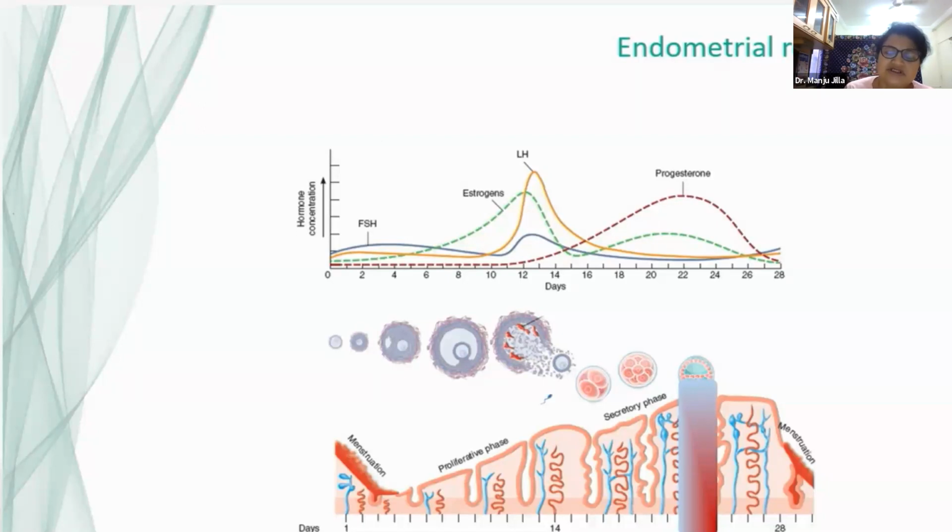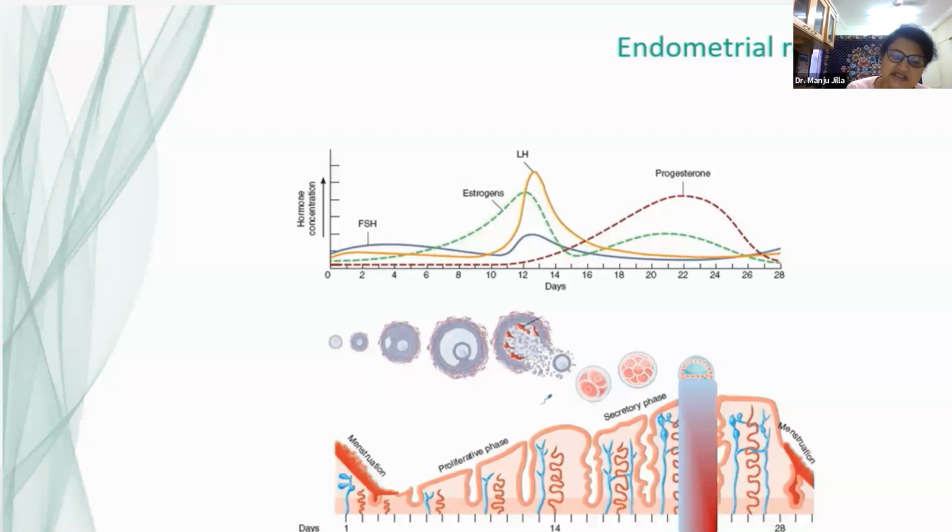Besides the cell cycle or proliferation, estrogen with its receptors enters the nucleus and also produces a lot of growth factors like vascular endothelial growth factor, transforming growth factor beta, and also it produces progesterone receptors.